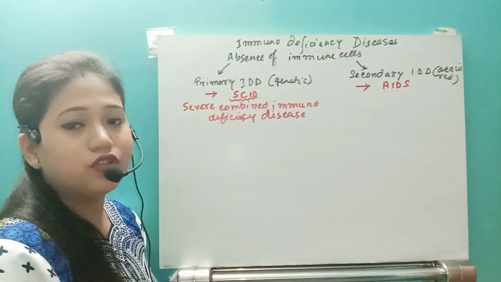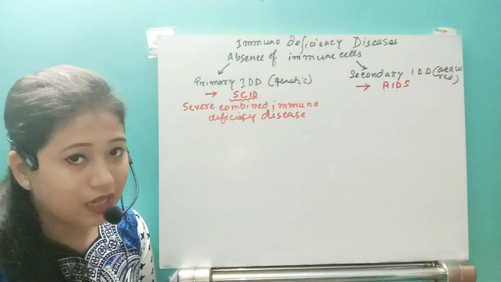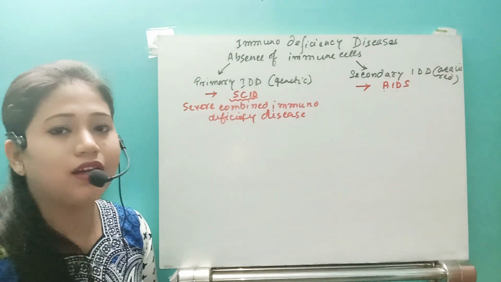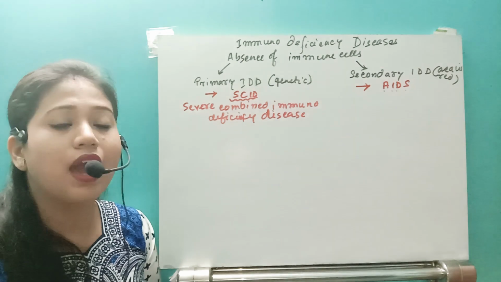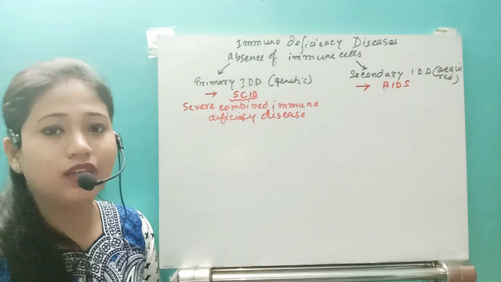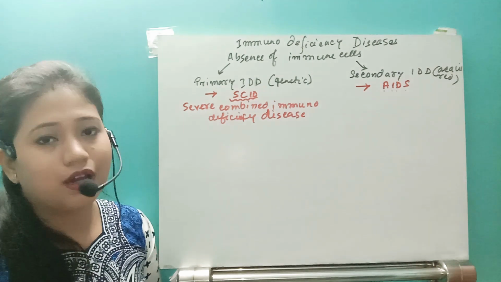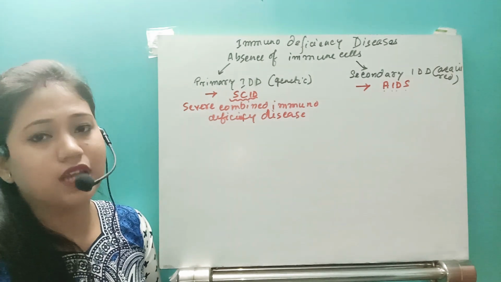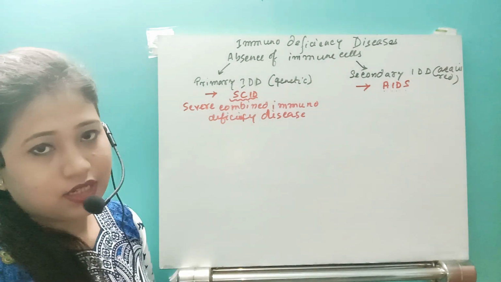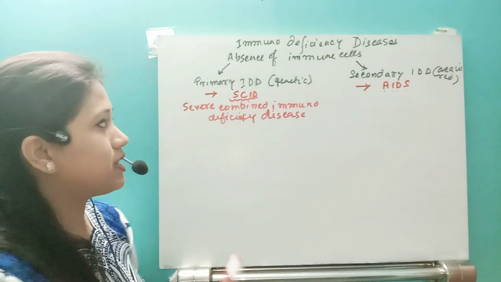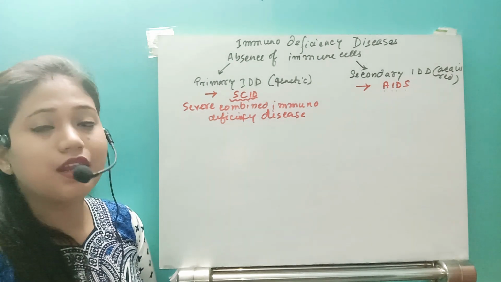That means the individual acquires this condition, in that in the lifetime he had some invasion of a virus, that is HIV, and due to that the individual's own immune system is destroyed, and that may lead to the condition that is HIV/AIDS. That is a secondary immunodeficiency disease. We will discuss it later on.